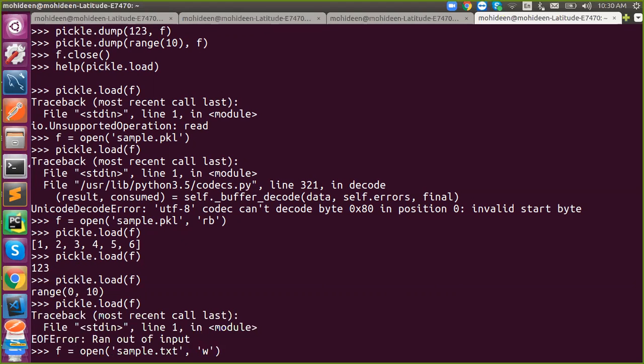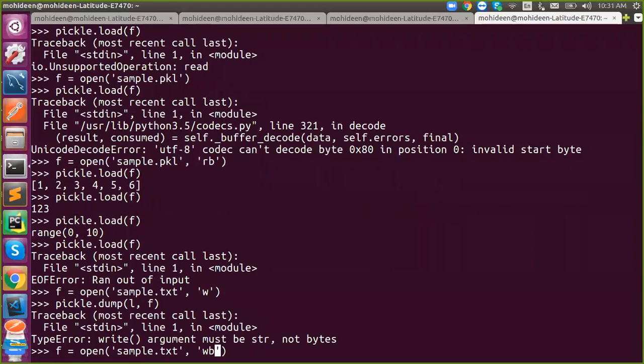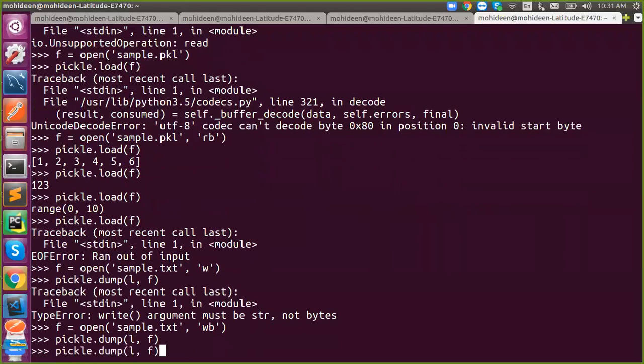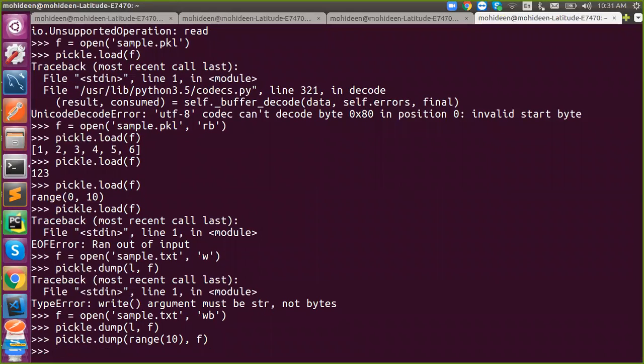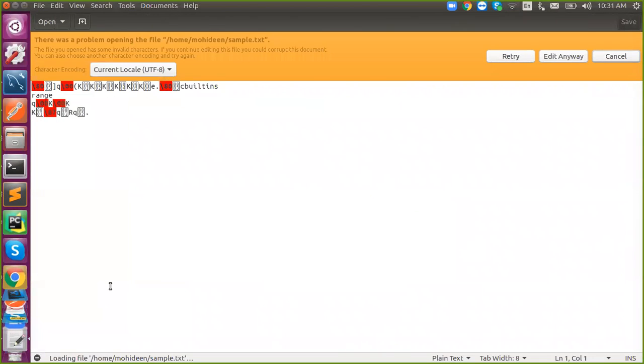So if I use txt, let's see what it is. We are able to open the txt file, but we won't be able to see what is in it. So it is an unreadable format. Understand? So that is all about the database.